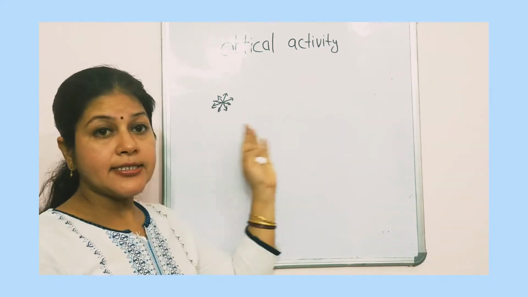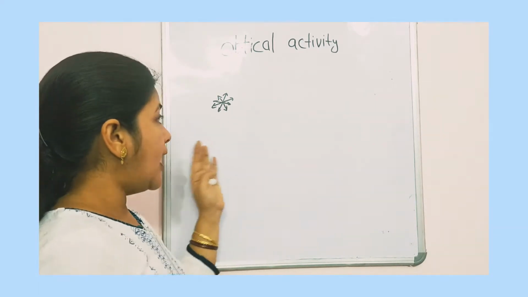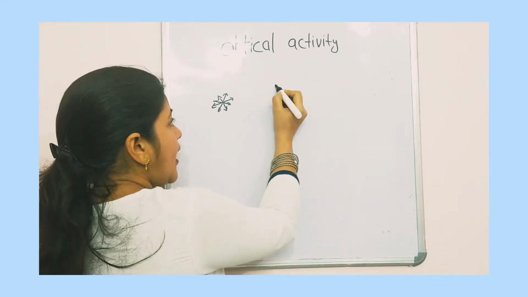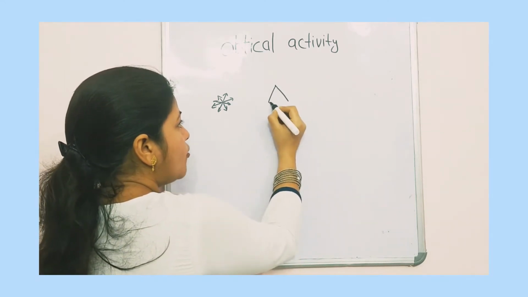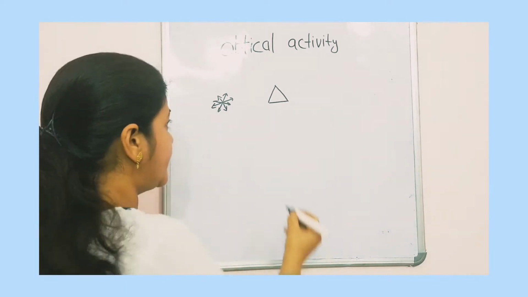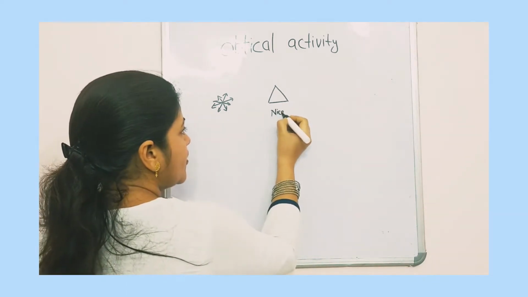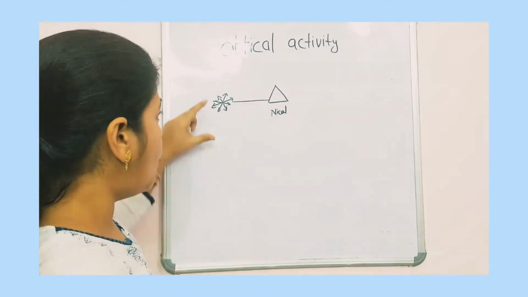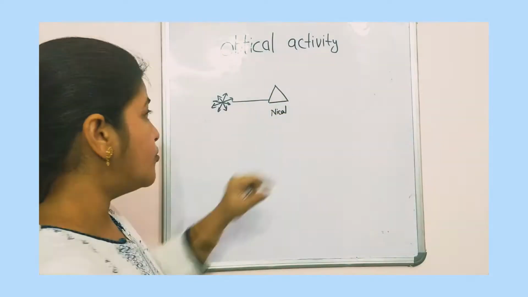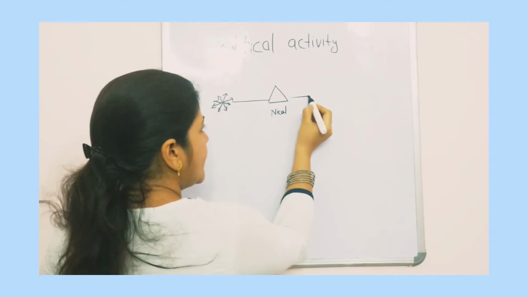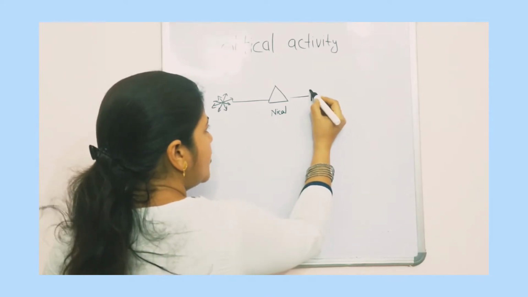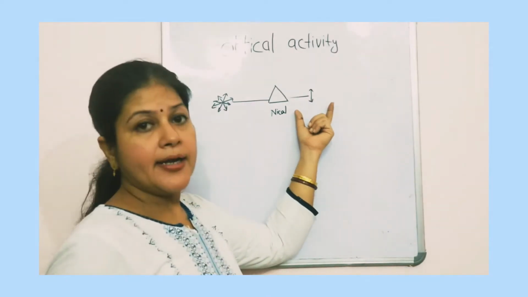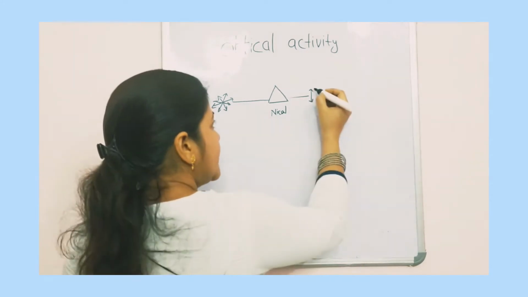When we pass this normal light into a Nicol prism, which is named after its inventor, then this light, which was in all directions, is converted into unidirectional light. That is, it is converted to vibration perpendicular to the propagation of light.